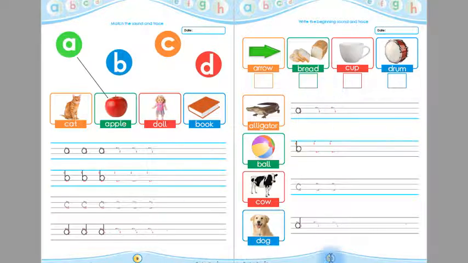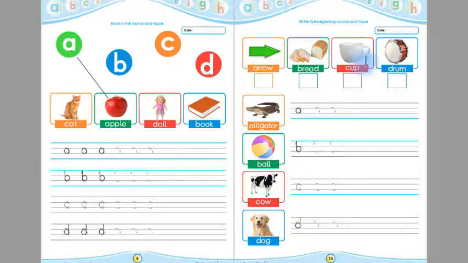And on the page number 10, children, we have to write the beginning sound and trace. This is arrow, and the beginning sound of arrow is A. Children, you have to write A in this box. This is bread, and the beginning sound of bread is B. Children, you have to write B in this box.